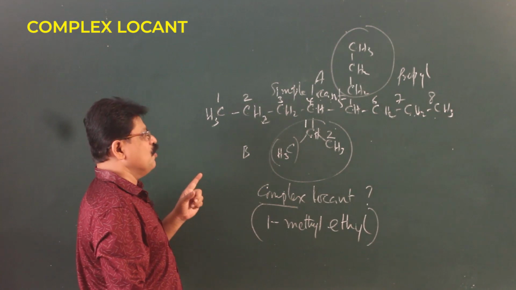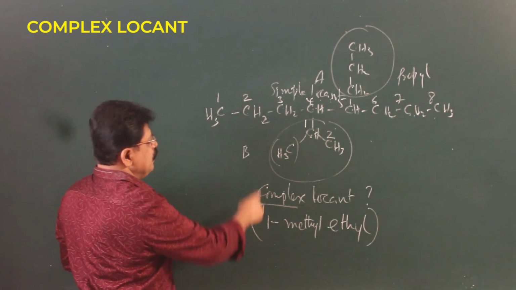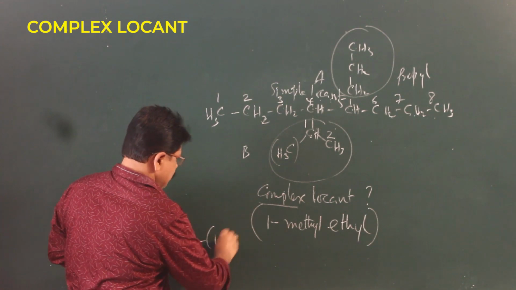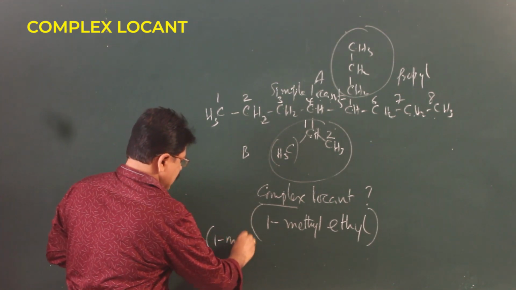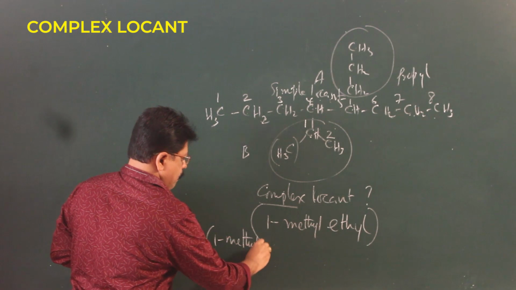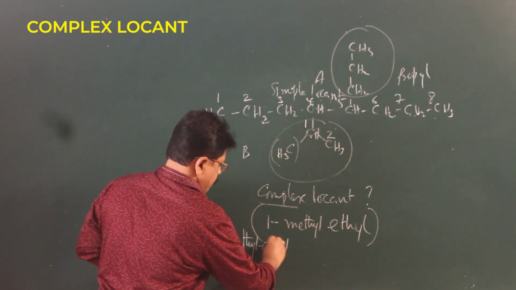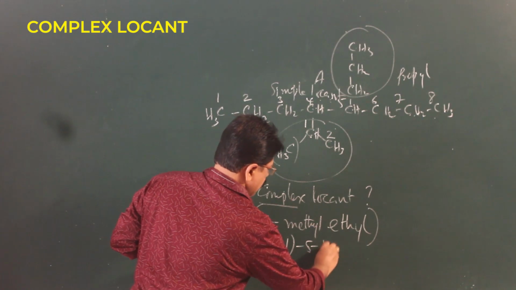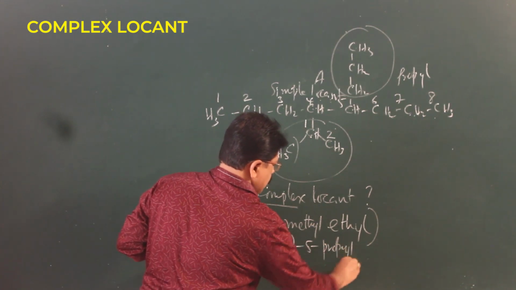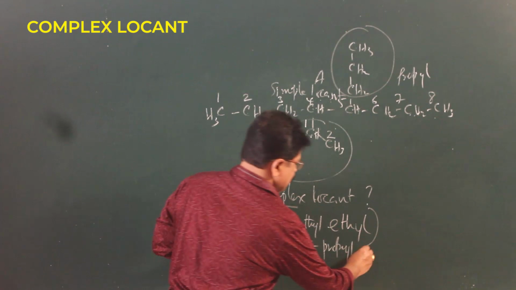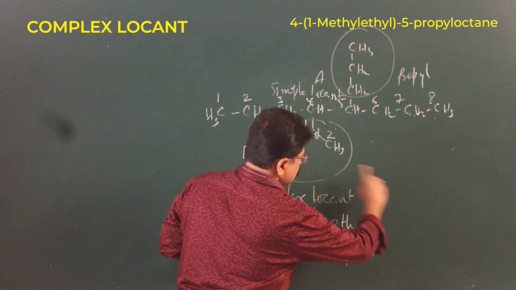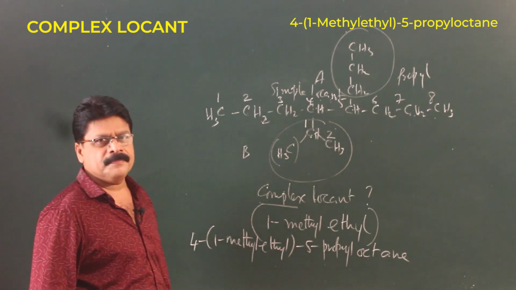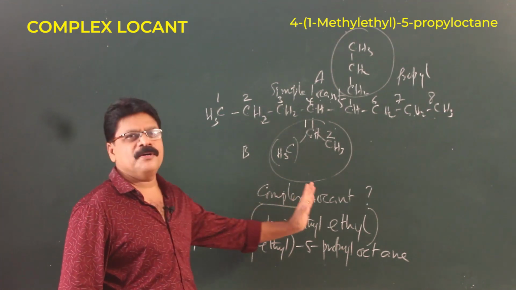Accordingly, the name of the compound will be 4-(1-methylethyl), at 5 you have a propyl. Because there are 8 carbons, it is oct. Because there is a single bond, octane. So this is how you name a complex locant.